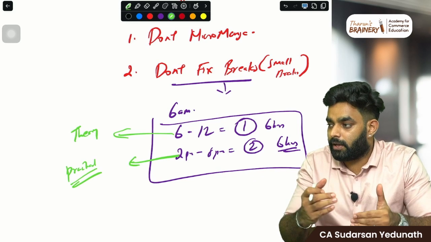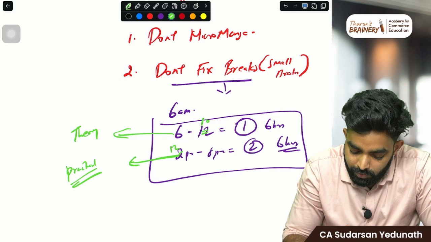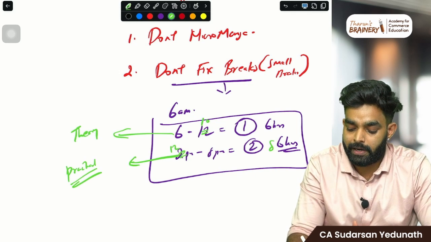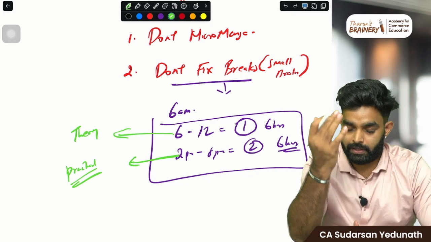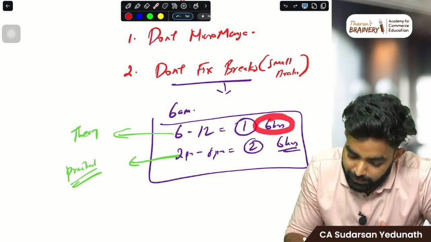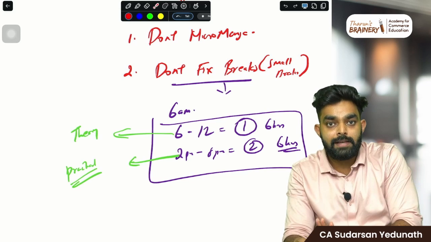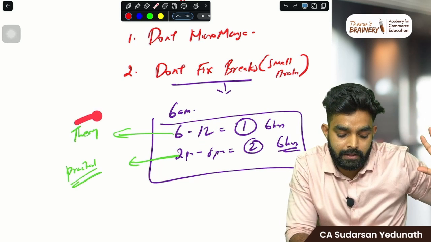You want to study your theory only till 10 a.m., you do it, and from 12 to 8 you study practical, whatever. So here it will be 8 hours, here it will be 6 hours, all these things. It depends upon you. But what I am saying is, because you have a basic timetable, you need to wake up at 6. Till 12 you will be doing only theory.